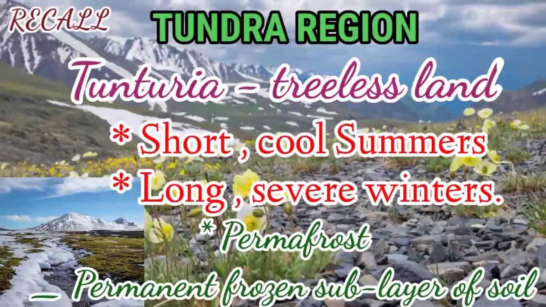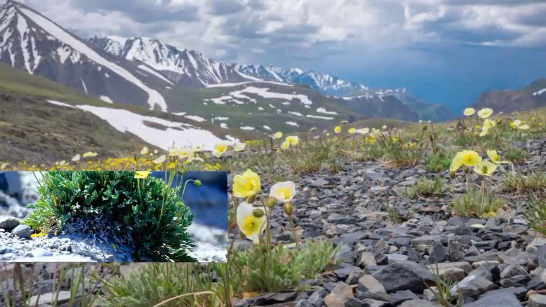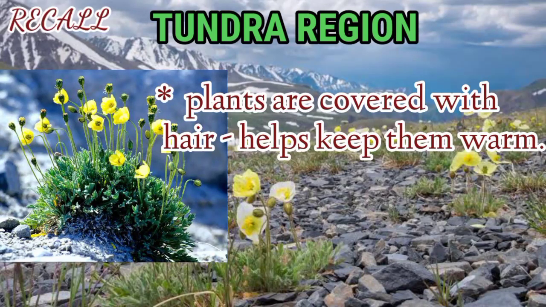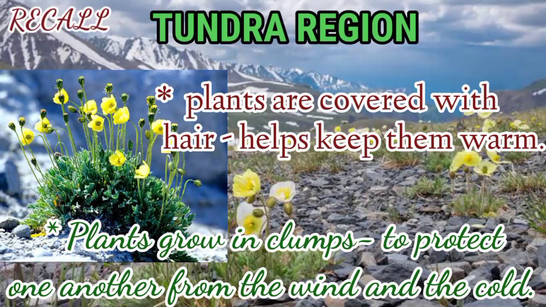What is called permafrost? The tundra has a permanently frozen sublayer of soil called permafrost. Why are tundra plants covered with hair? Tundra plants are covered with hair that helps keep them warm. Why do tundra plants grow in clumps? Tundra plants grow in clumps to protect one another from the wind and the cold.